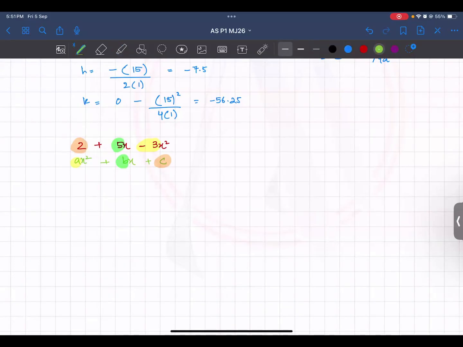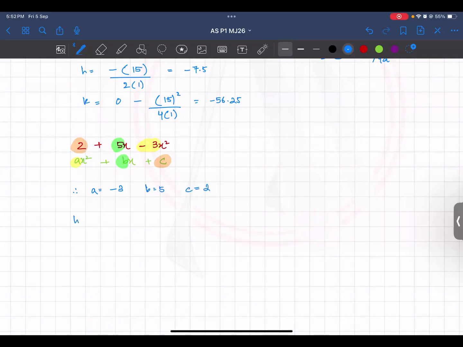So regardless of where they are written, it's not that you take a as 2. Regardless of where they are written, the arrangement can be different. Terms can be written left side or right side in any way possible. But you have to compare the coefficients. A will be the coefficient of x square only. So wherever ax square is, a will be its coefficient. That's it. So now you have a is minus 3, b is 5, and c is 2.